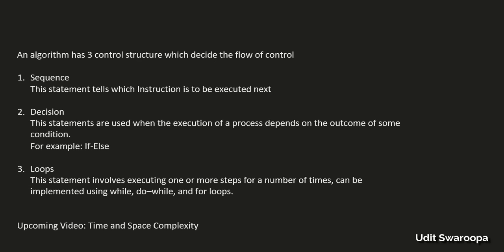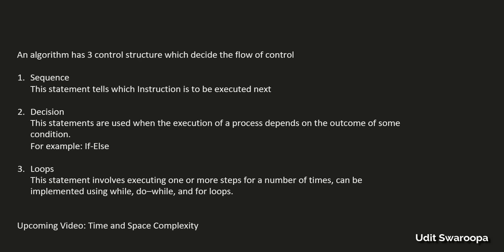Now let's come to the three control structures which decide the flow of control. The first is sequence, which tells which statement has to be executed next, that is, which upcoming instruction has to be executed. The second is decision, which is used when the execution of a process depends on something.